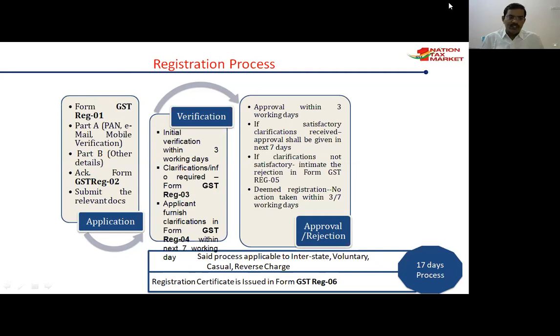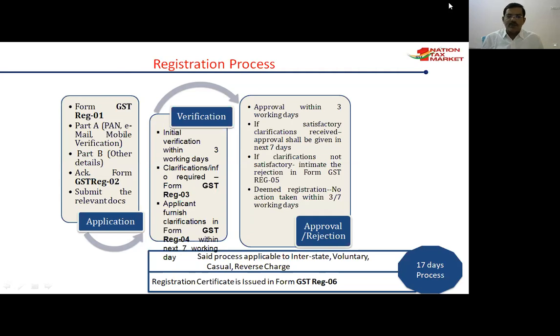Once GST registration form 1 is uploaded, a system generated acknowledgement form, GST REG 2, is issued. Submit the relevant documents. Initial verification is within 3 working days. If any clarification or information is required, they ask through GST REG 3. The applicant furnishes clarification in GST REG 4 within 7 working days. If there is no issue in the verification process and no further clarification is needed, then approval comes within 3 working days.